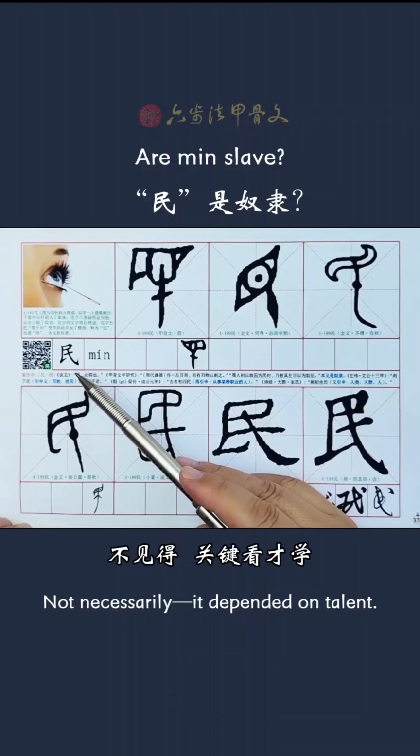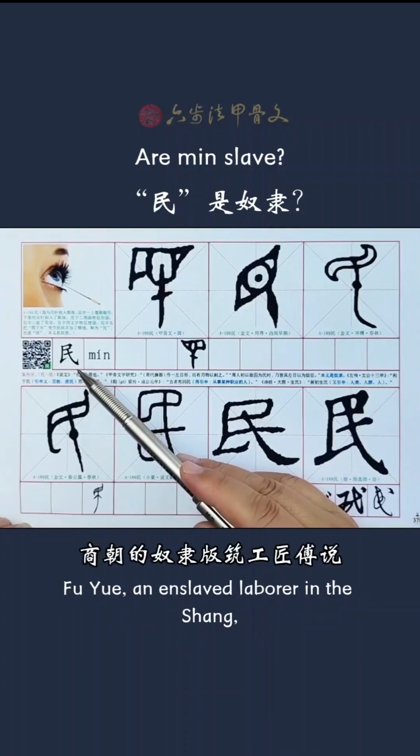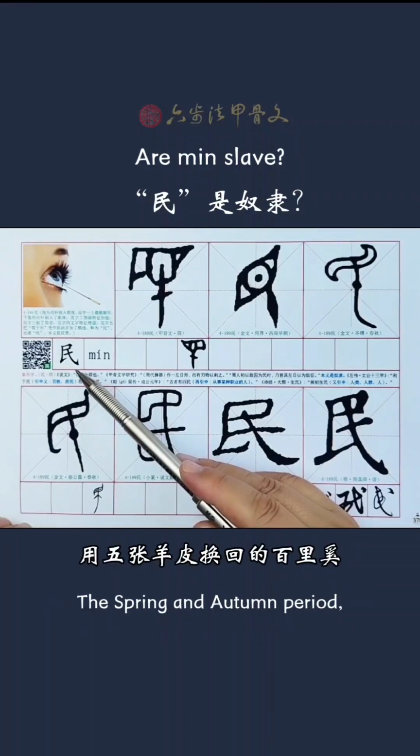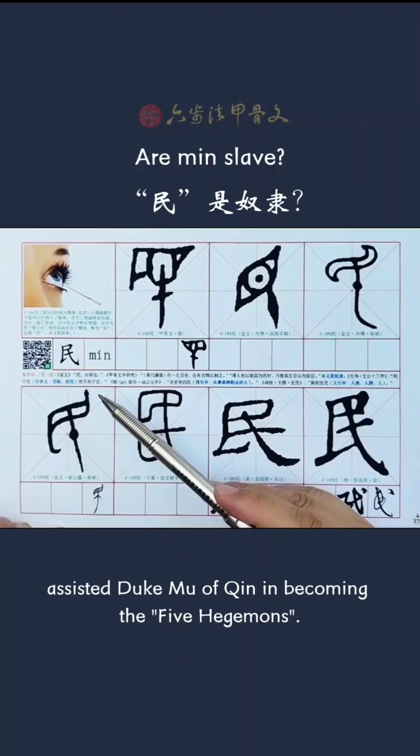Not necessarily. It depended on talent. Yi Yin, a slave cook during the late Xia, became prime minister. Fu Yue, an enslaved laborer in the Shang dynasty, became prime minister under Wu Ding and helped revive the dynasty. In the Spring and Autumn period, Baili Xi, purchased for five sheepskins, assisted Duke Mu of Qin in becoming one of the Five Hegemons.